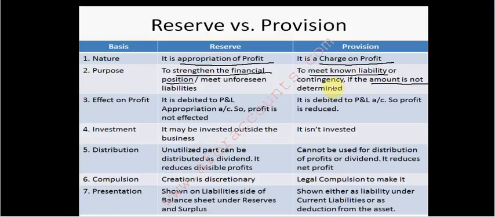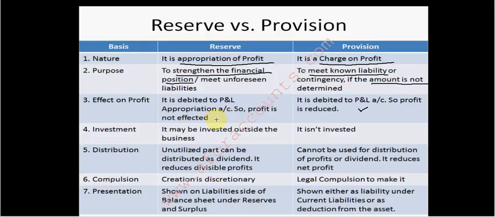Effect on profit: provision is debited to your profit and loss account, so the profit is reduced. Once you subtract the provision, then only you get your final profit. But a reserve is debited to the P&L appropriation account. We make a separate account, the P&L appropriation account.